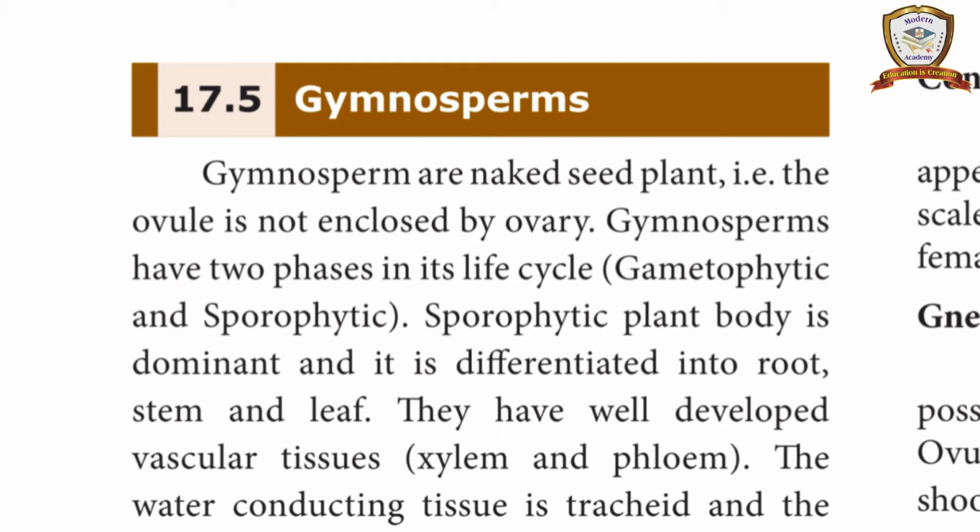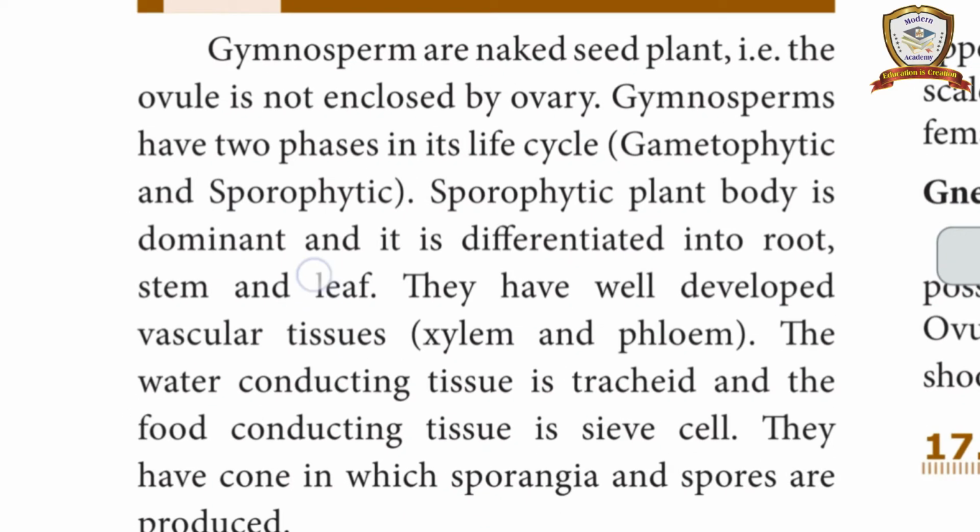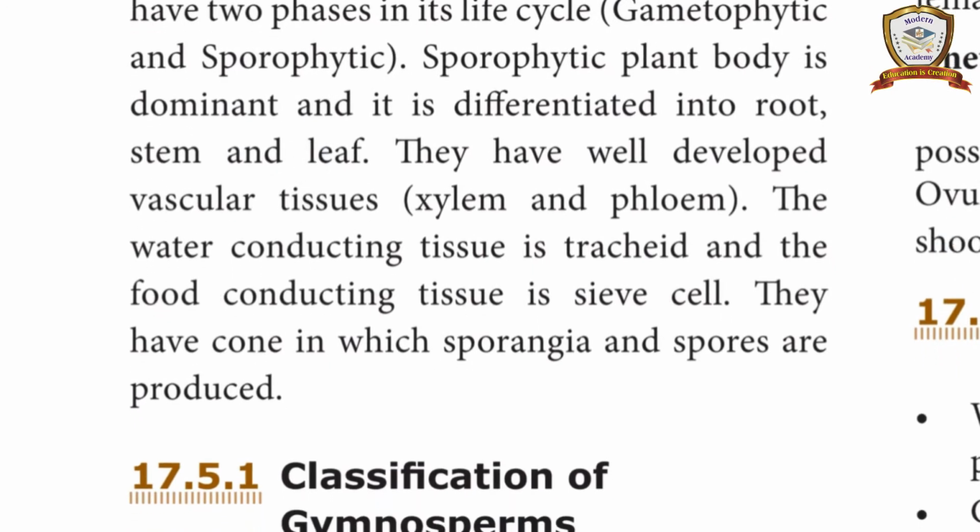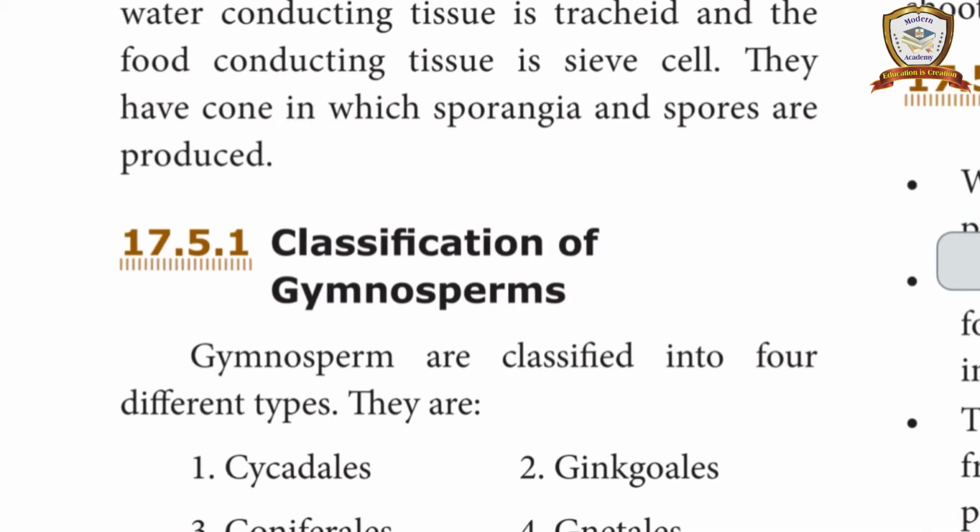The water conducting tissue is called tracheid. The food conducting tissue is the sieve cell. They have cones in which sporangia and spores are produced. So sporangia and spores are produced in the cone like structure. There is no fruit. The fruit here is called a cone. Next, the classification of gymnosperms.